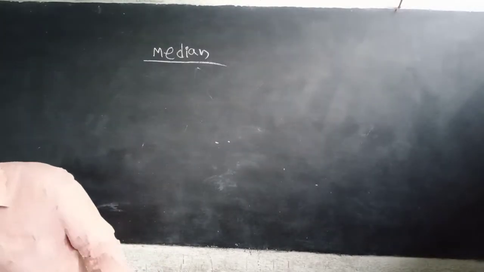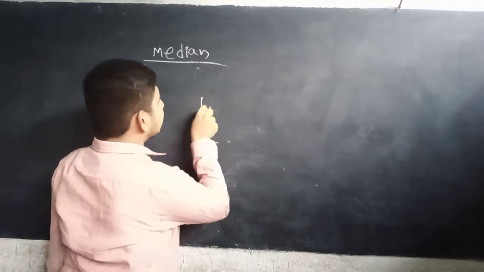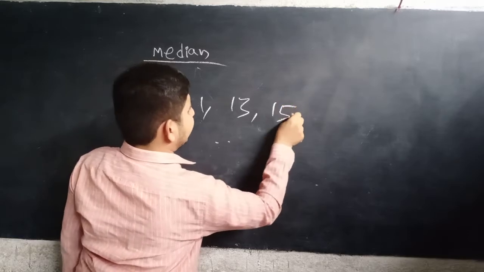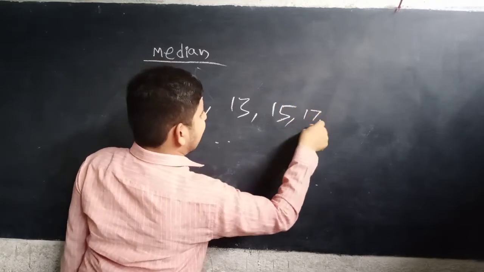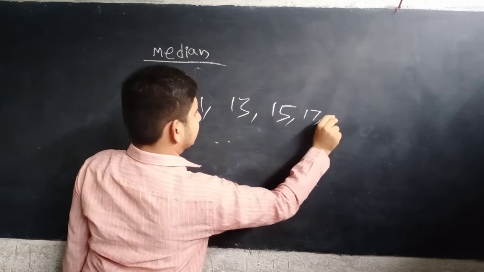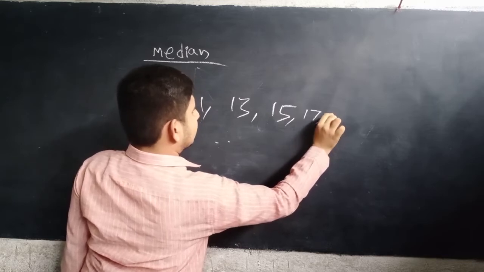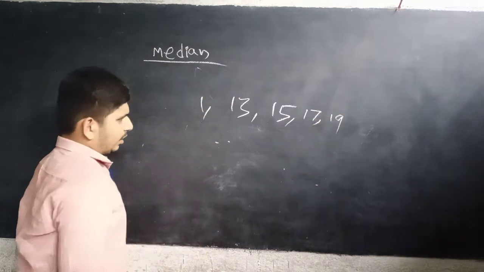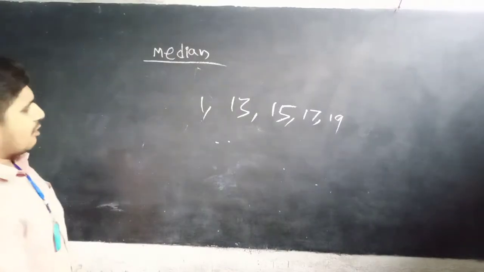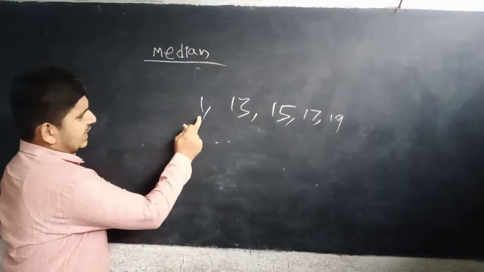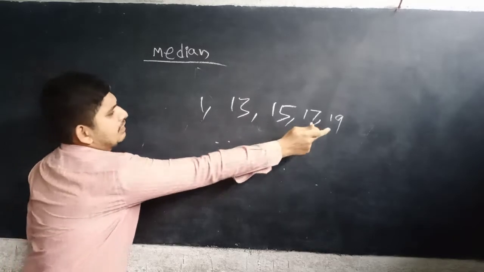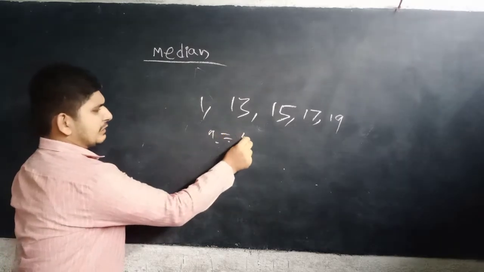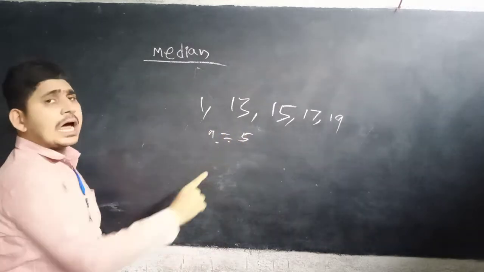Take the data 11, 13, 15, 17, 19. Here, count how many observations there are: 1, 2, 3, 4, 5. So n equals 5, which is an odd number.